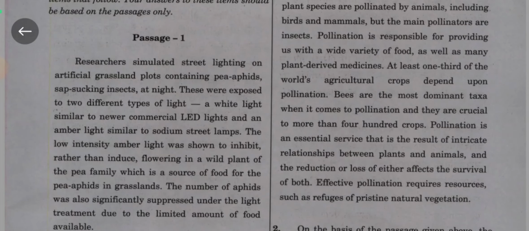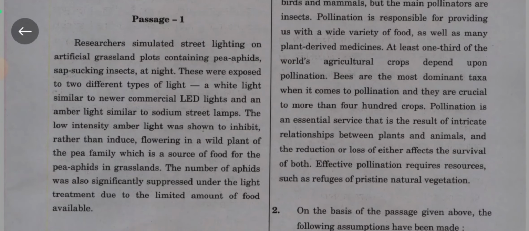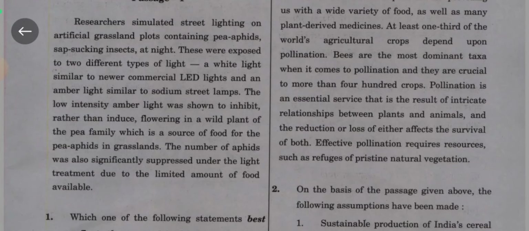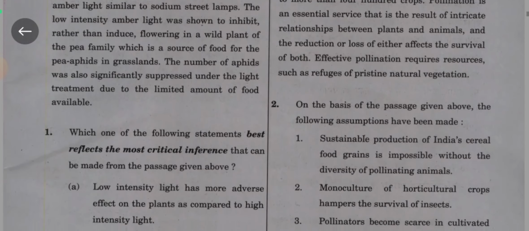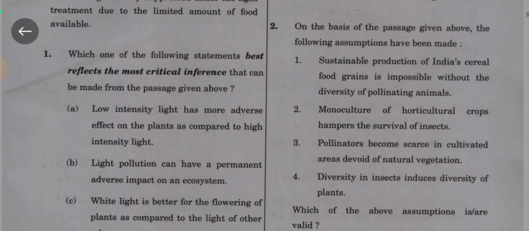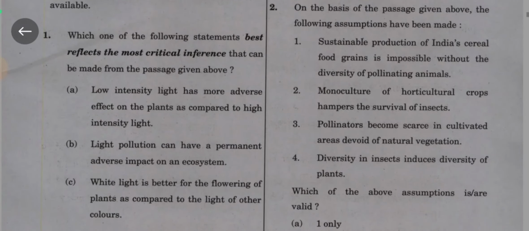At night, these were exposed to different types of light: a white light similar to newer commercial LED lights, and an amber light similar to sodium street lamps. The low intensity of the amber light was shown to inhibit rather than induce flowering in the wild plant of the pear family, which is a source of food for the pear epiphytes of the grassland. The number of epiphytes was also significantly suppressed under the street light due to the limited amount of food available. Which of the following statements best reflects the most critical inference that can be made from the passage given above?